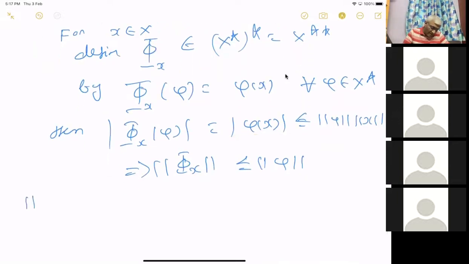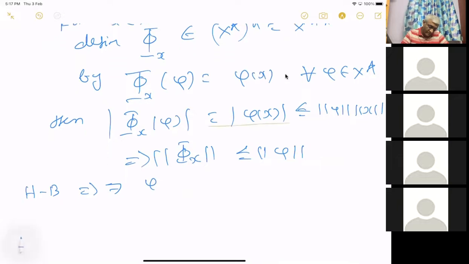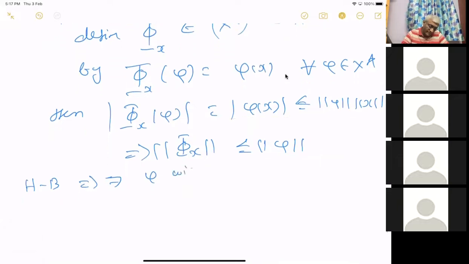And further, Hahn-Banach implies there exists a phi with phi of x equal to norm x, and norm phi equals 1. This implies script phi x of that phi is norm x.